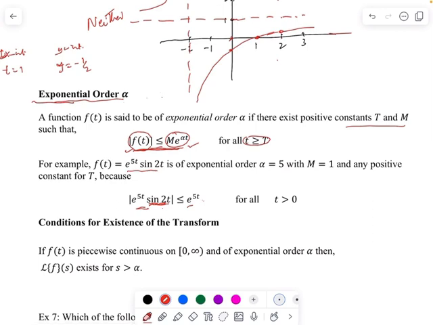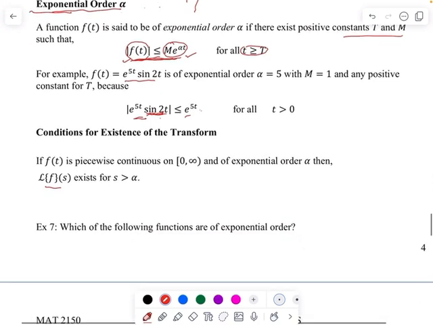Now this becomes a condition for existence of the transform. It says if f of t is piecewise continuous on 0 to infinity and of exponential order alpha, then the Laplace transform will exist for s greater than alpha.